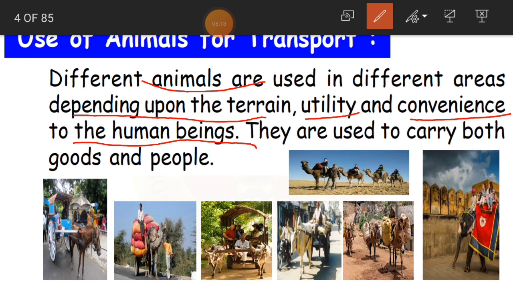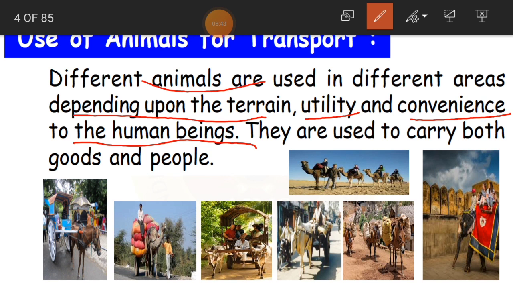Landforms are of different types, like plains, plateaus, hills, mountains. So even though it is land, it has got a different shape. We cannot use the same type of transport for every landform.